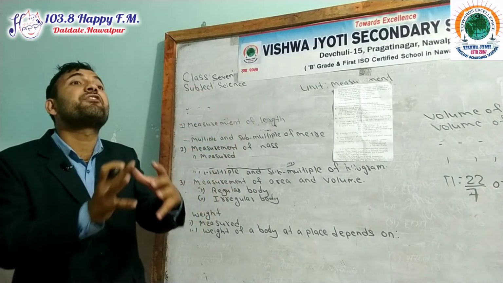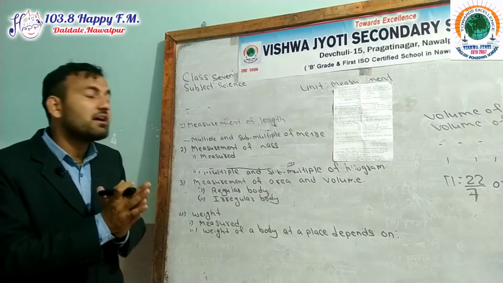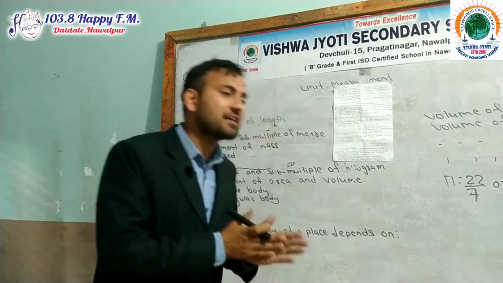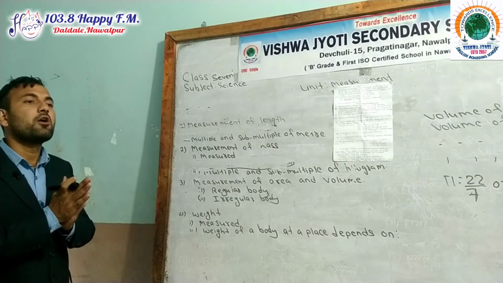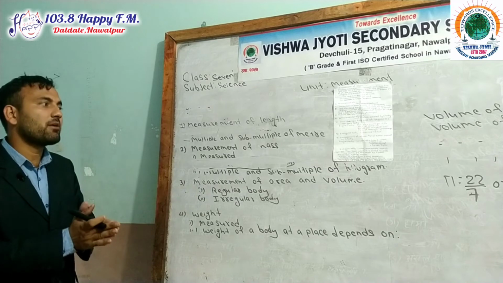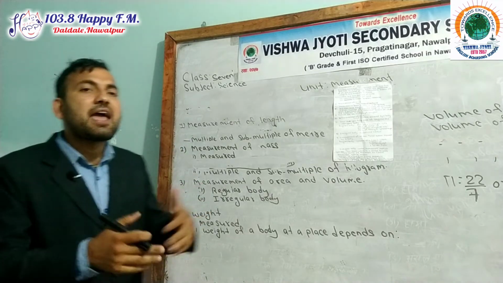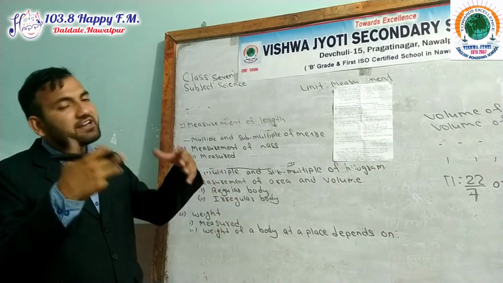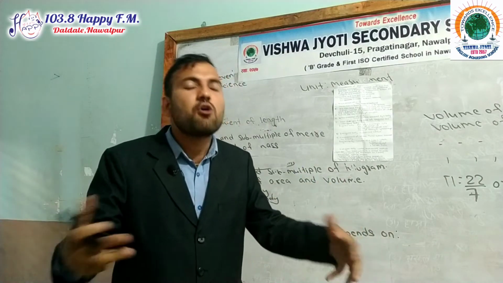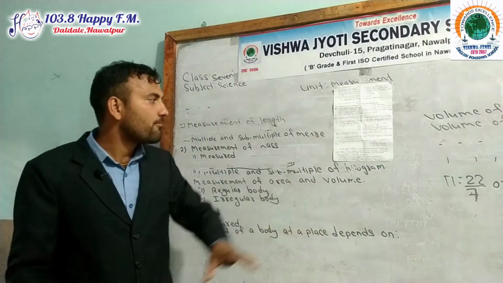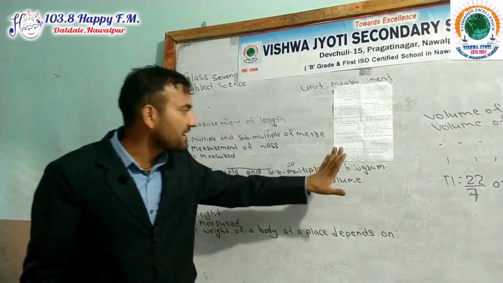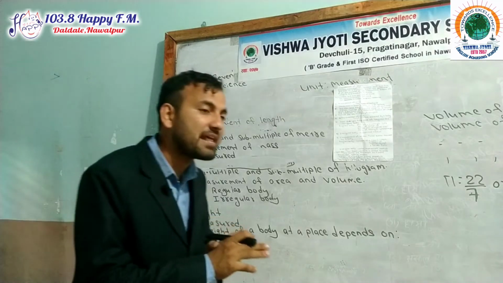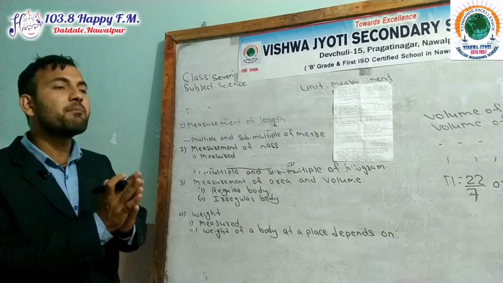Weight depends upon different factors. Number one, the mass of the body and the acceleration due to gravity, so the weight value is variable. Weight is directly proportional to the acceleration due to gravity. If the acceleration due to gravity increases, weight also increases. Weight and mass are also directly proportional. When mass increases, weight also increases. The weight of a body also differs from place to place.